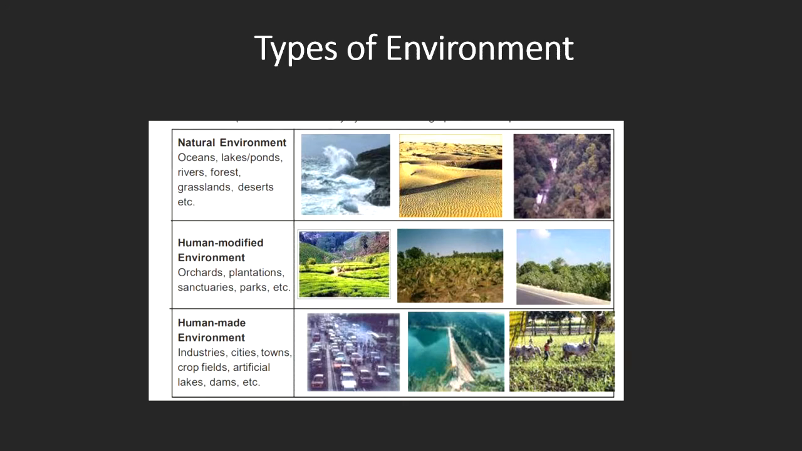Next is the human made environment. Now, there are several components of the environment which are created by humans like crop fields, cities and industrial spaces. These are places made artificially by humans through planning and execution. For example, let us consider a city. The city environment is totally created by human beings.